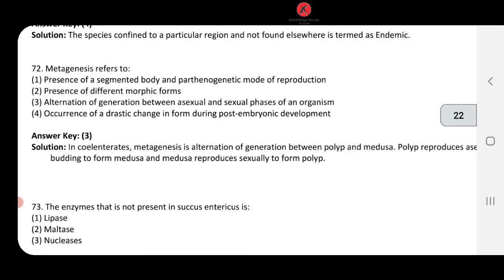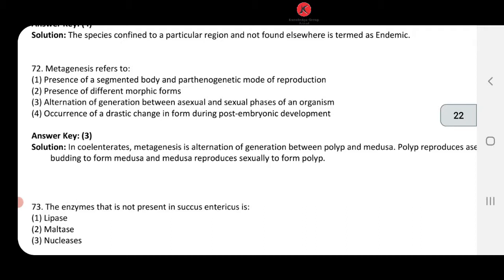Let's look at the options. Presence of segmented body and parthenogenetic mode of reproduction. Number 2, presence of different morphic forms. Number 3, alternation of generation between sexual and asexual phase of an organism. Number 4, occurrence of drastic change in form during post-embryonic development.